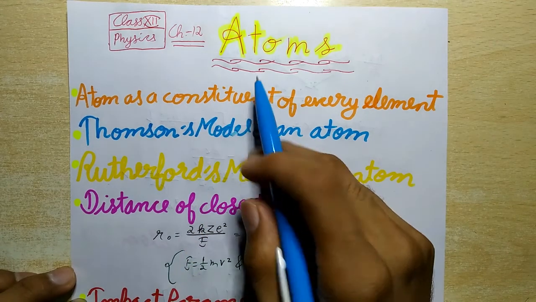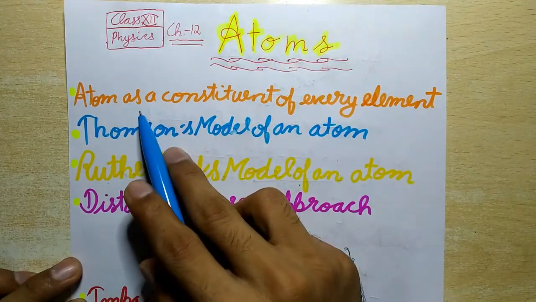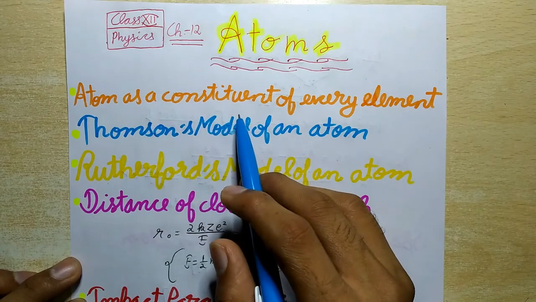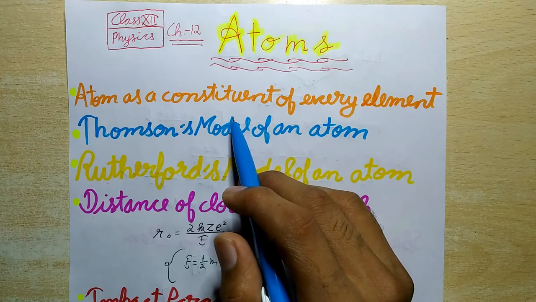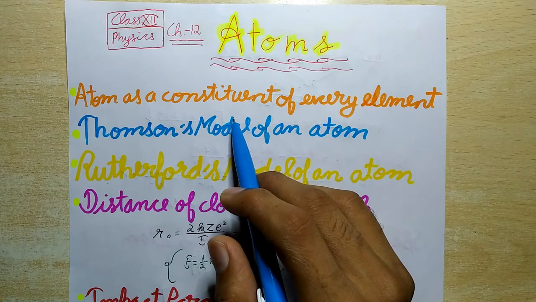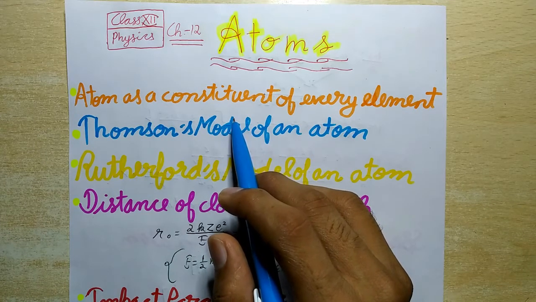This is a quick revision video of the chapter Atoms. An atom is a constituent of every element. Every element has characteristic atoms. Atoms of different elements contain electrons which are completely identical. An atom as a whole is electrically neutral and therefore contains equal amounts of positive and negative charges.